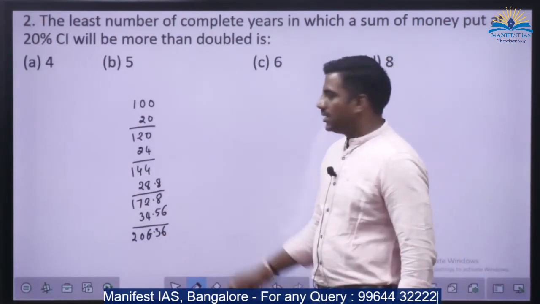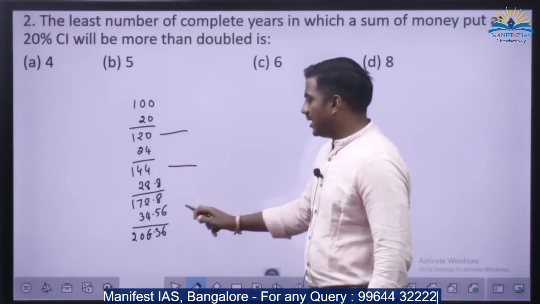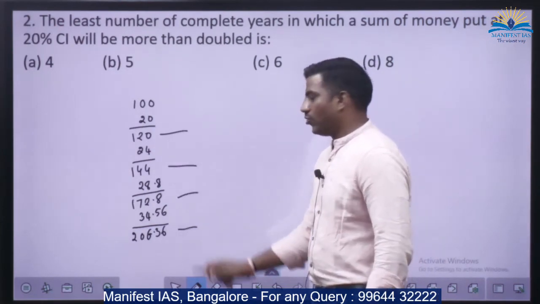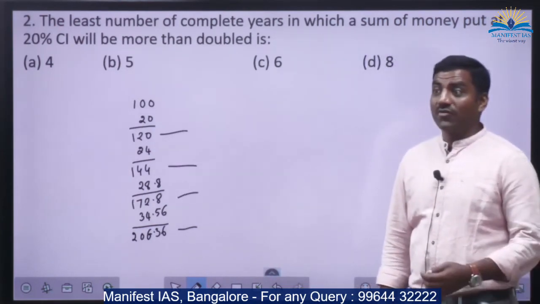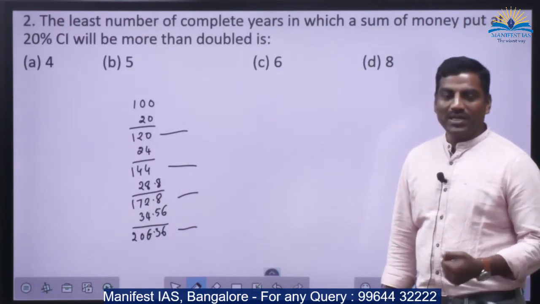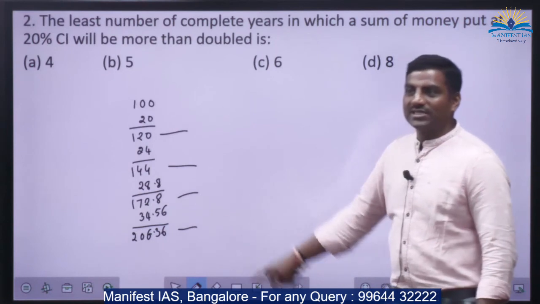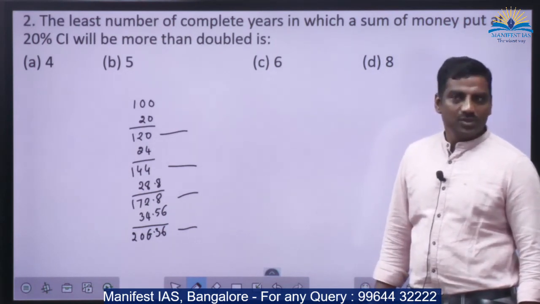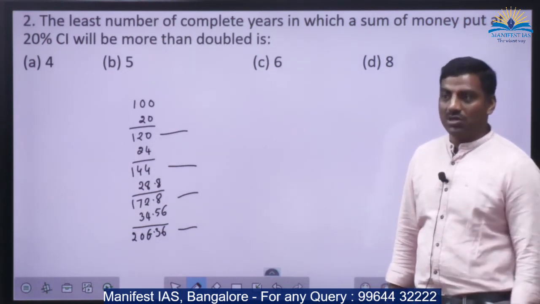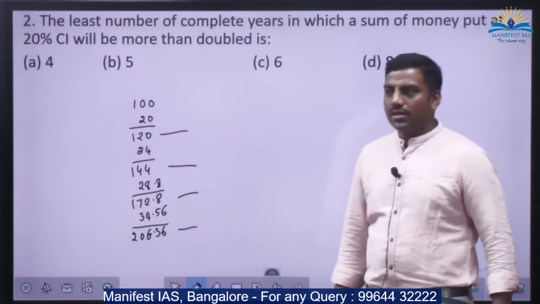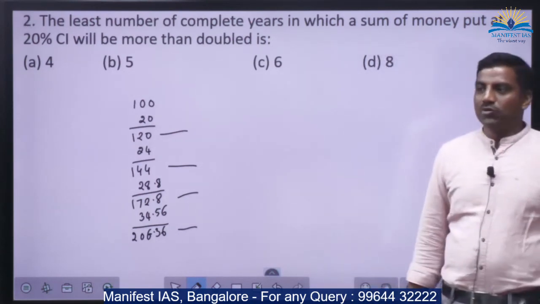How many years? This is the first year, second year, third year, and this is the fourth year. See, that is the magic of compound interest. In simple interest, you have to wait for 5 years. Here, before 4 years, it is getting doubled, or after 4 years, it is getting more than doubled. So that is the magic of compound interest.